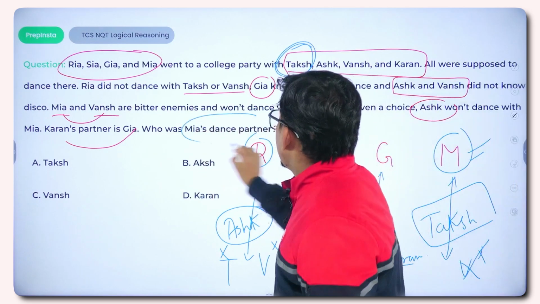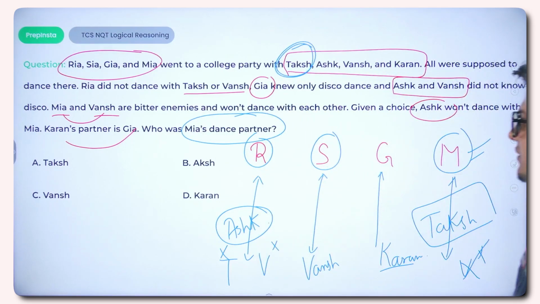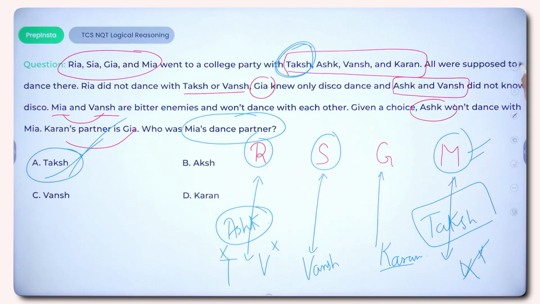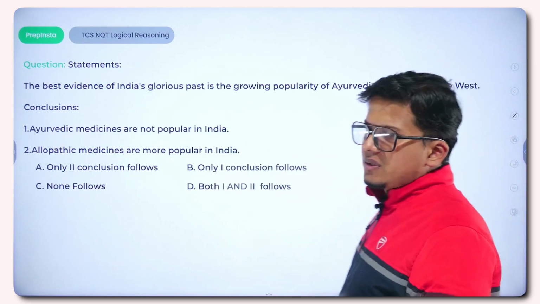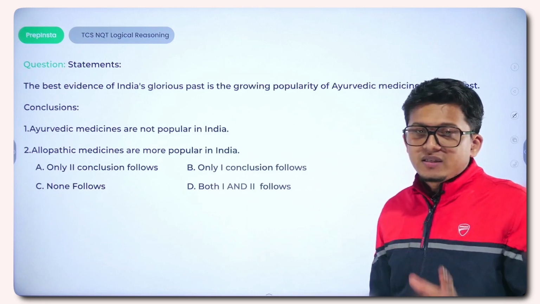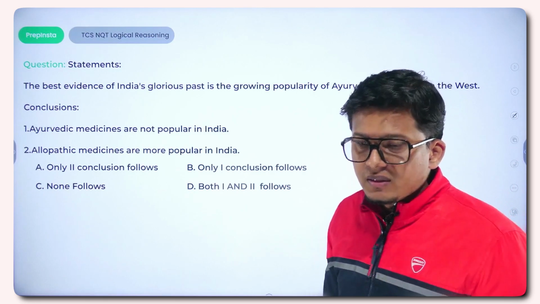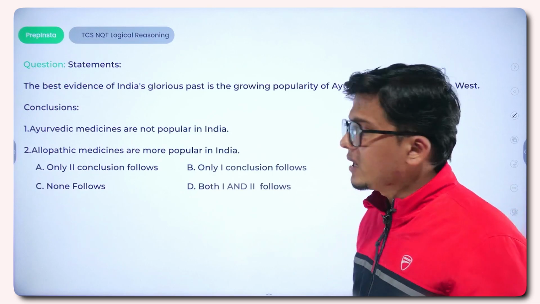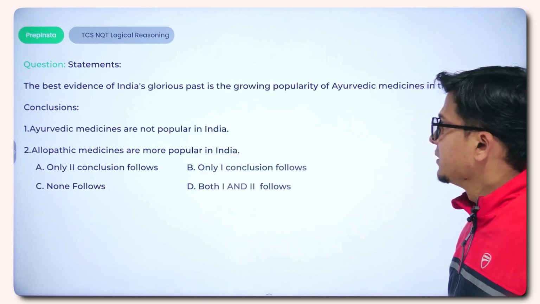Who was Mia's dance partner? So Mia's dance partner would be Taksh. The right answer to this question would be Taksh. So this question belongs to the data sufficiency part. Students, just revise this particular chapter because the maximum questions come from the data sufficiency part and you can't afford to miss this chapter, right?